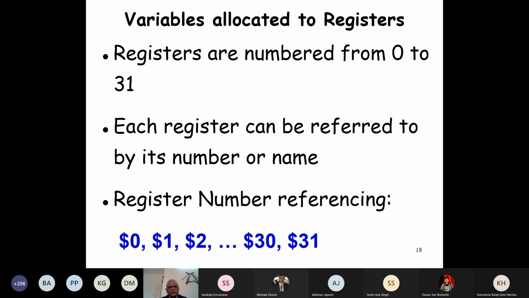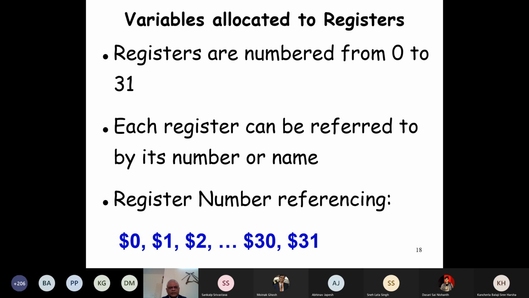The registers are 32 in number, numbered from 0 to 31. And each register we can either refer to by number, like register 0, register 1, etc., or we can refer to it by its name. I'll show you the names of these registers in the next slide.